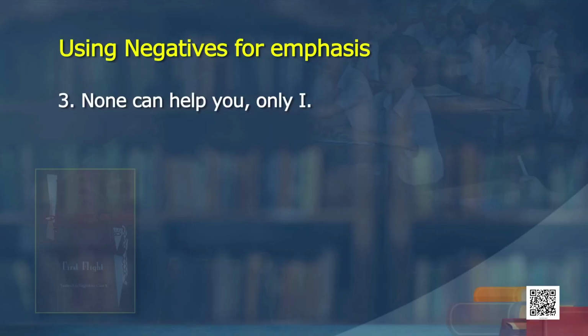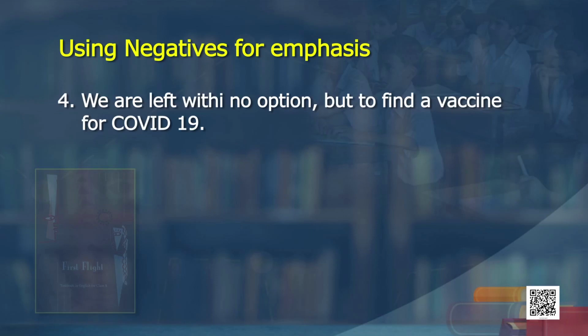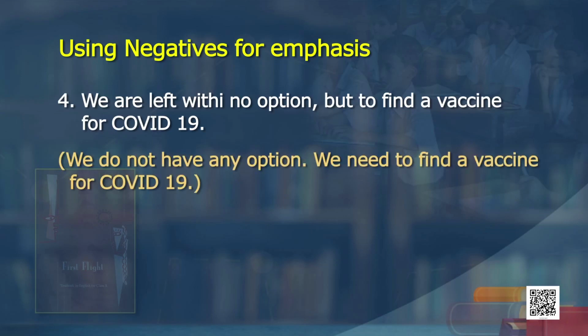No one can help you, only I. Nobody will help, I will only do it. Okay. We are left with no option but to find a vaccine for COVID-19. We do not have any option, we need to find a vaccine for COVID-19. Very good, well done. This is how negative emphasis is changing. Now, we are going to take the learners again to reading and understanding the story. They will not read now, they have read it or they have got the summary of it. So, let them understand this time through multiple choice questions.